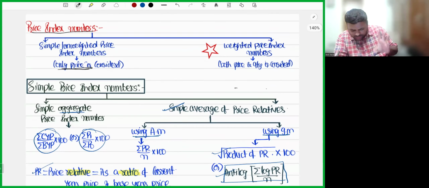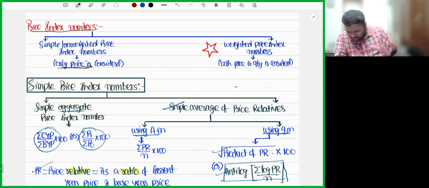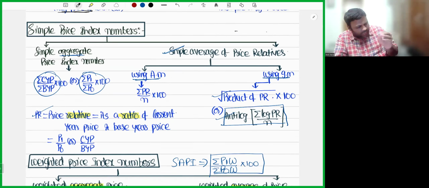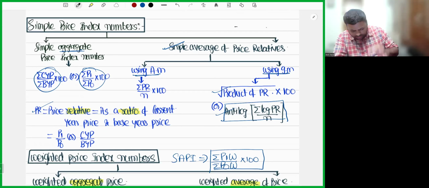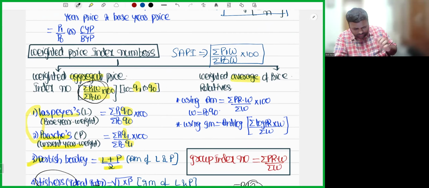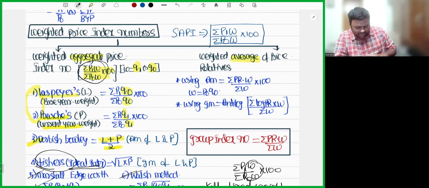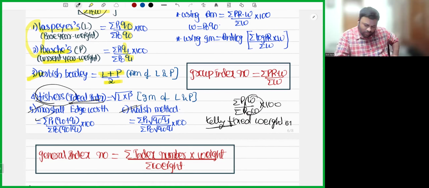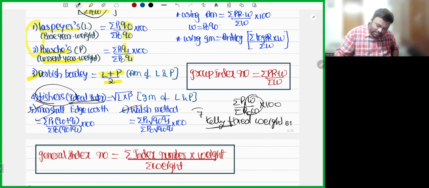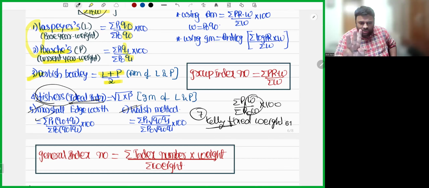So price index numbers are of two types: simple or unweighted, and weighted. Simple again has two types: simple aggregate and simple average. Weighted again has two types: weighted aggregate and weighted average. For weighted aggregate, how many formulas do we have? Total 7 formulas: Laspeyres, Paasche, Dorbish-Bowley, Fisher, Marshall Edgeworth, Walsh, and Kelly. Kelly is also called the fixed weight formula.